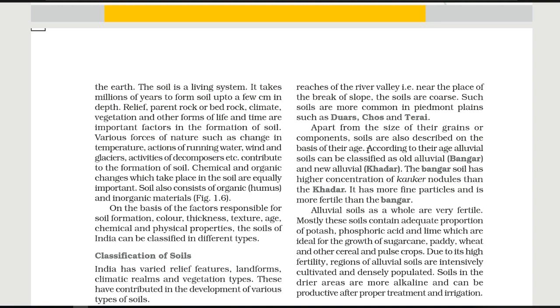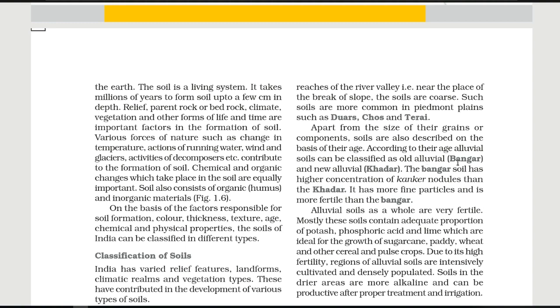Let's see about the alluvial soil and its types. It is also very important. It is coming for 1 mark questions. Apart from the size of their grains or components, soils are also described on the basis of their age. So according to the texture of the soil, and about the age, we are going to describe the soil here. Let's see the types according to their age. If we define the alluvial soil on the basis of age, we are going to classify it into 2 parts: old alluvial soil and new alluvial soil.